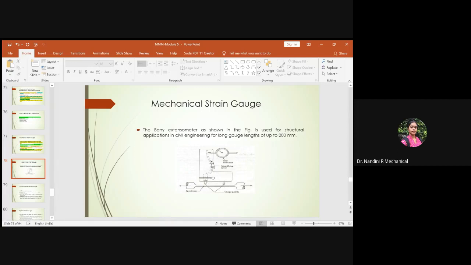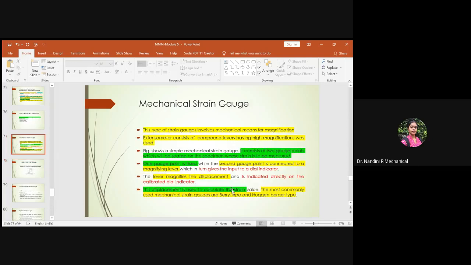The extensometer will have a magnifying lever which will magnify the deformation, and that will be sensed by a dial indicator over here. For that purpose, we'll have two gauges, one fixed and the other movable. And there is also a restriction on the length of the gauge we can use. So this is how a mechanical strain gauge looks.